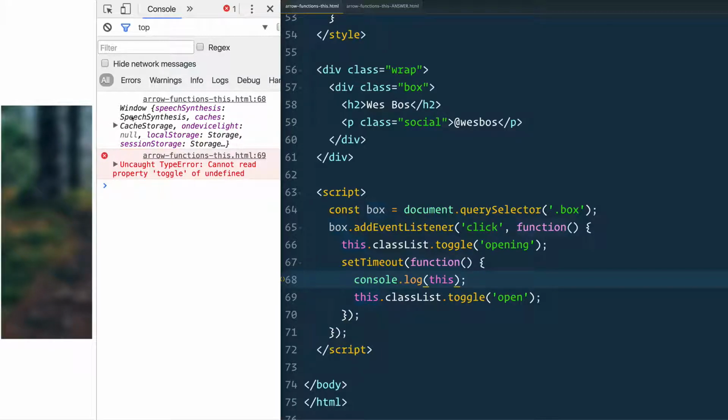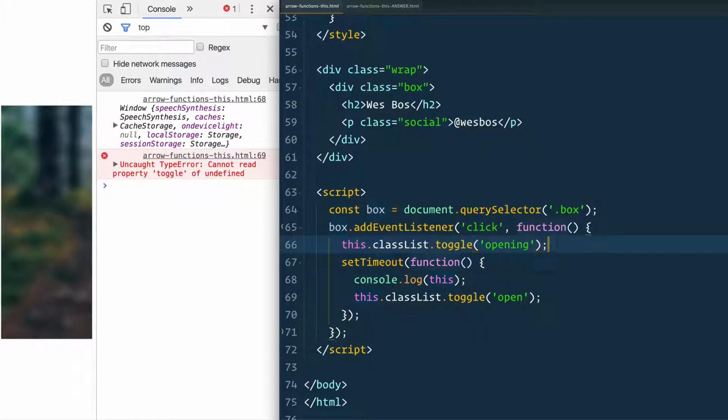Window. Why do we have window showing up here? If this right here was equal to the box, why the heck is this not equal to the box here? And that's because we've entered a new function, and this function has not been bound to anything, which means that if it's not bound to anything, it's going to be equal to the window. Now that's a pain.